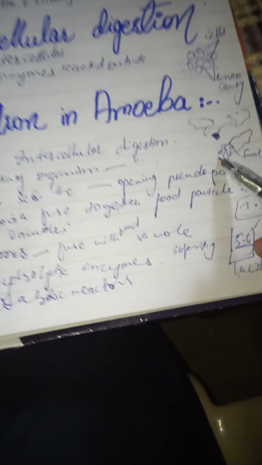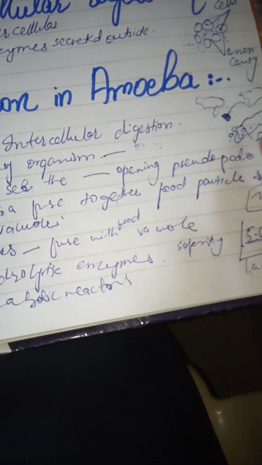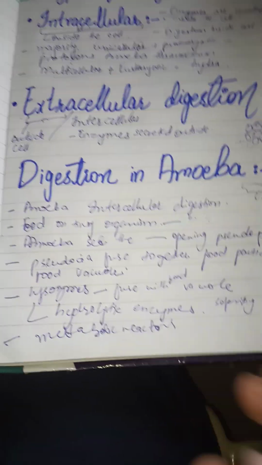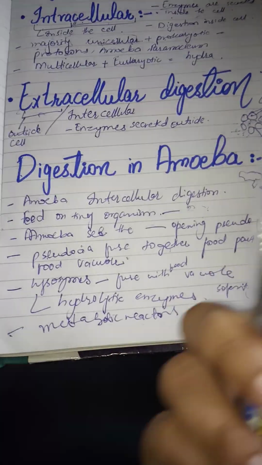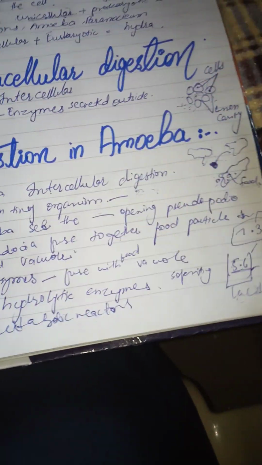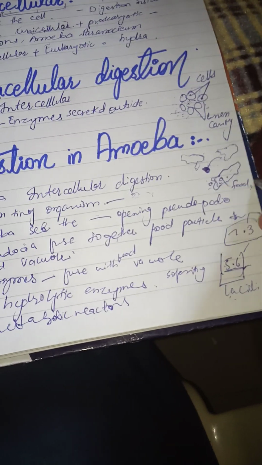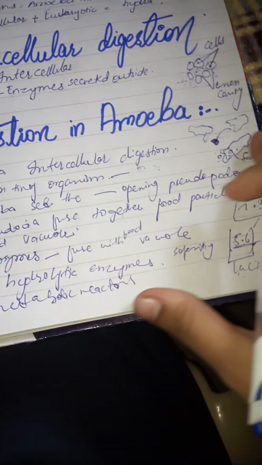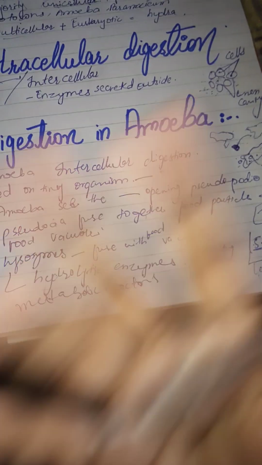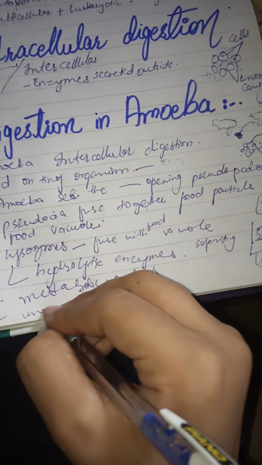Of course, digestion occurs here. When the food has entered the food vacuole, metabolic reactions occur here. And all of the digested particles would be taken inside. But what if it could not digest some particles? Those will be thrown out, passed out through the body, undigested.